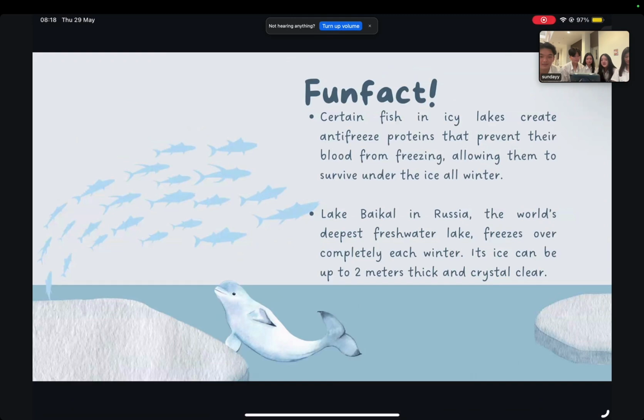Fun fact: certain fish in icy lakes create antifreeze proteins that prevent their blood from freezing, allowing them to survive under the ice all winter. Lake Baikal in Russia, the world's deepest freshwater lake, freezes over completely each winter. Its ice can be up to 2 meters thick and crystal clear.